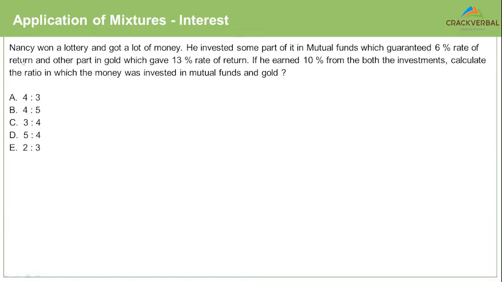All right. Nancy won a lottery and got a lot of money. He invested some part of it in mutual funds, which guaranteed a 6% rate of return, and the other part in gold, which gave a 13% rate of return. If he earned 10% from both the investments, calculate the ratio in which the money was invested in mutual funds and gold. So this is where you have to be careful. You have to calculate the ratio of mutual funds to gold.